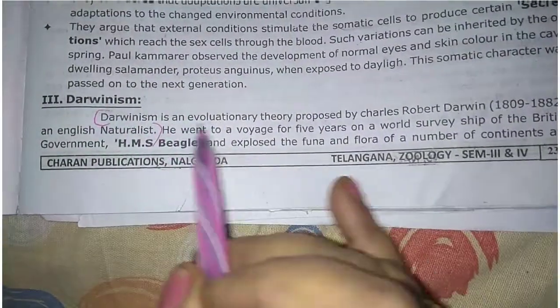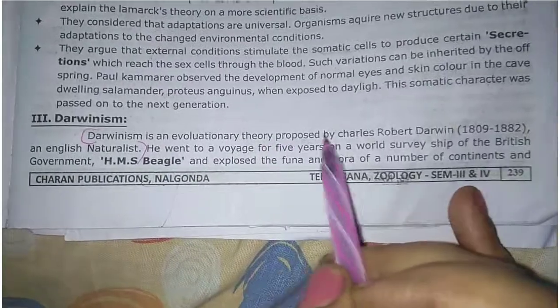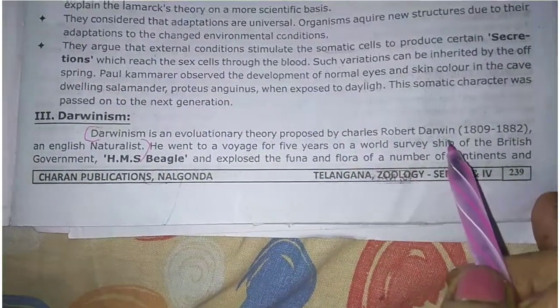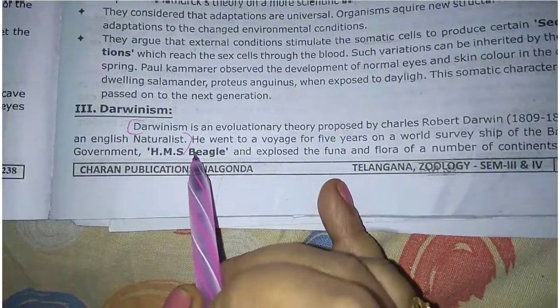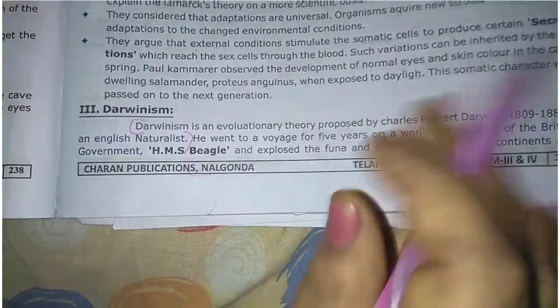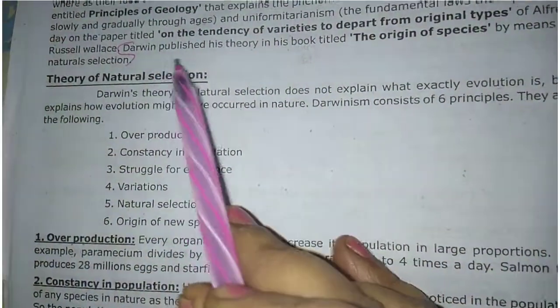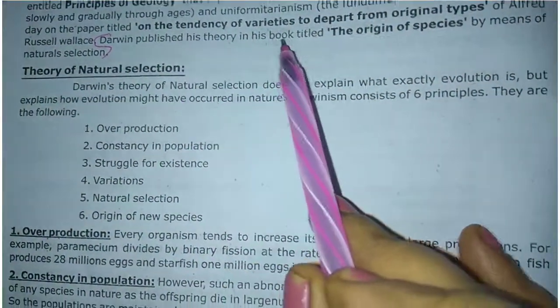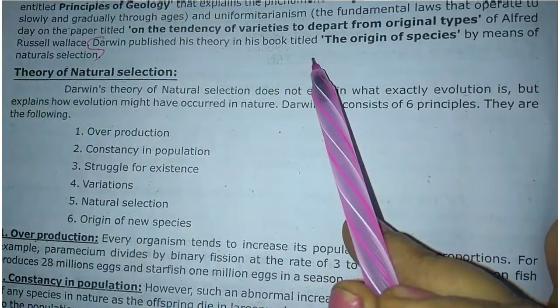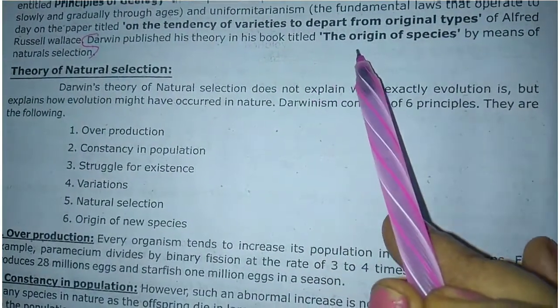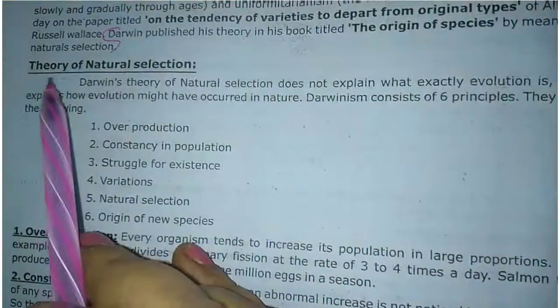Here, Darwinism is an evolutionary theory proposed by Charles Robert Darwin, and he is actually an English naturalist. Only write down this point in the introduction. And the next point, write down this point only here. Darwin published his theory in his book known as The Origin of Species by means of Natural Selection.